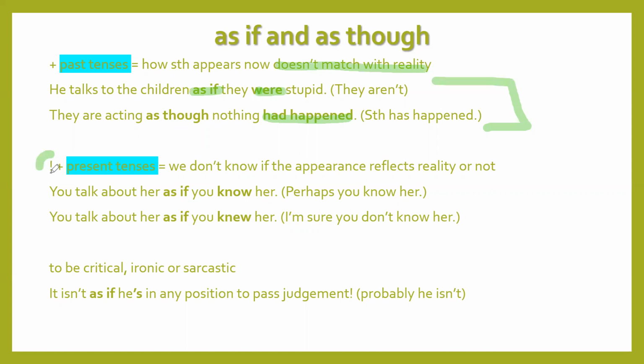But we can use these constructions with present tenses. And in this case, we don't know if the appearance reflects reality or not. For example, look at two sentences. One sentence, you talk about her as if you know her, it's present. And you talk about her as if you knew her. So, no, we are not sure. Perhaps you know her, maybe not. But if we say as if you knew her, I'm sure that reality is different. Unreal past shows a different reality.